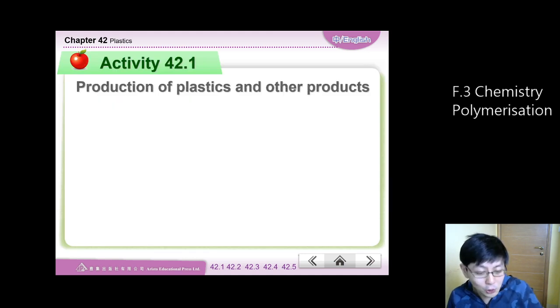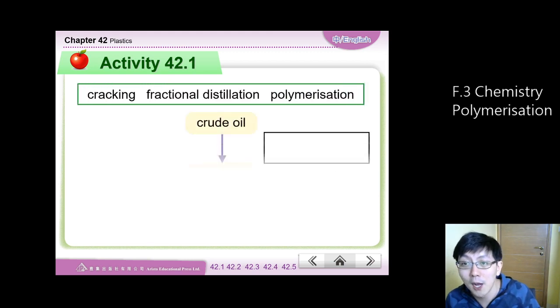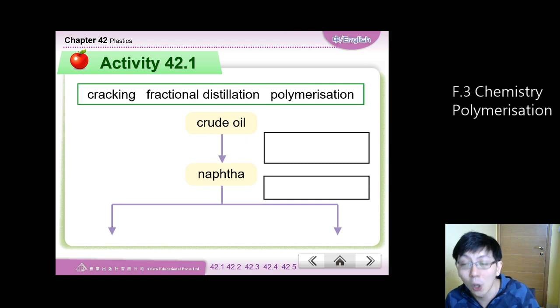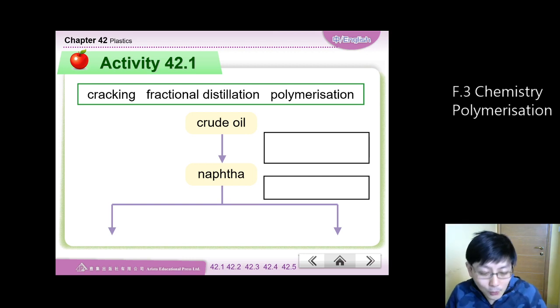So I need you to finish page 87. If you are able to complete the flow chart here, you know the whole story. So please pause the video and then finish this part on page 87, activity 42.1. Use the given three words, the process, to complete the whole story.